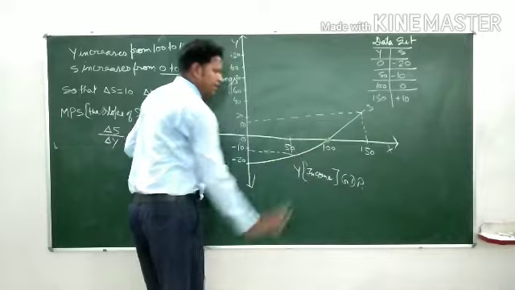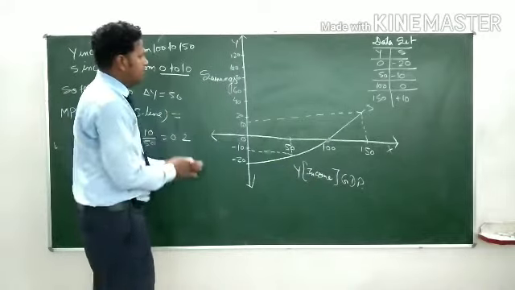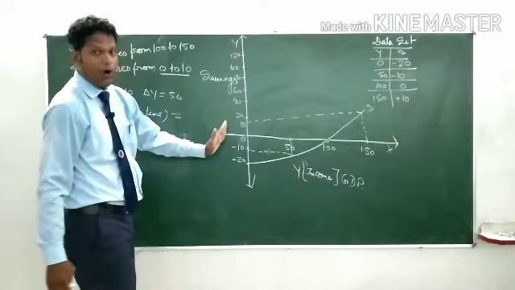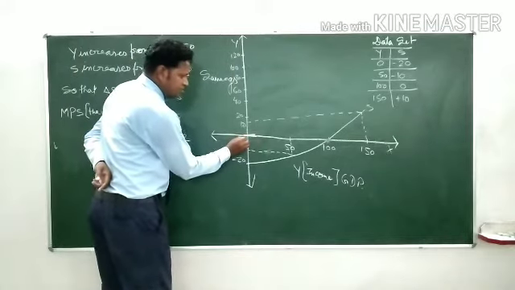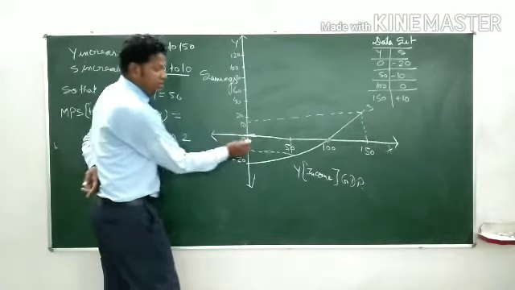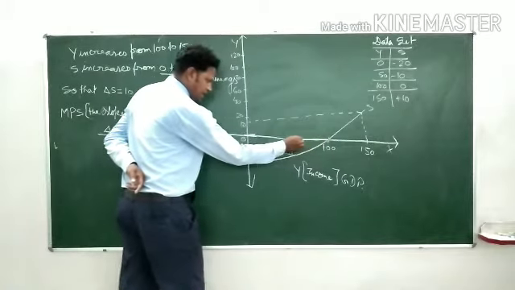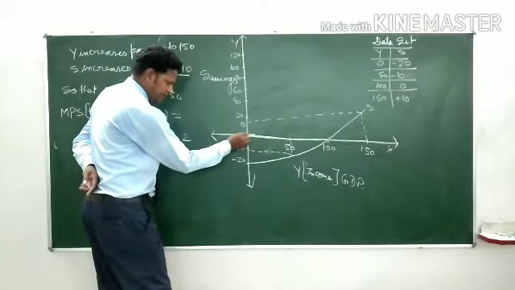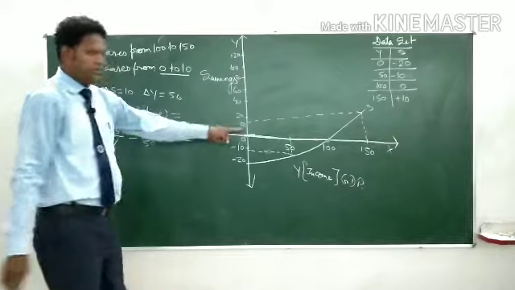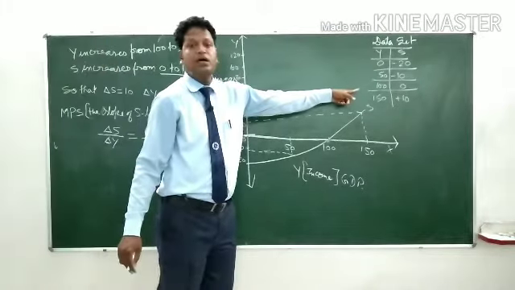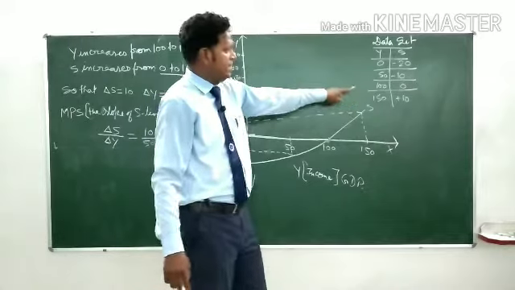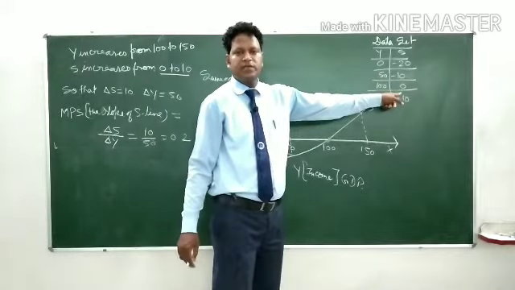When income is 100, savings is 0, which is the point of origin.